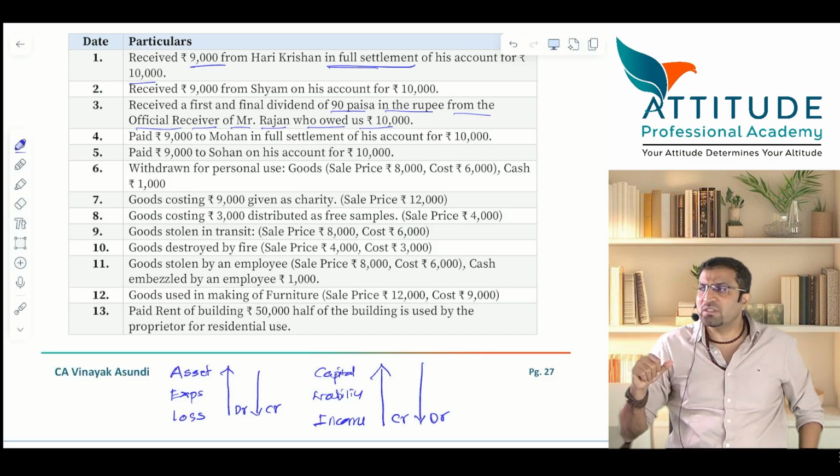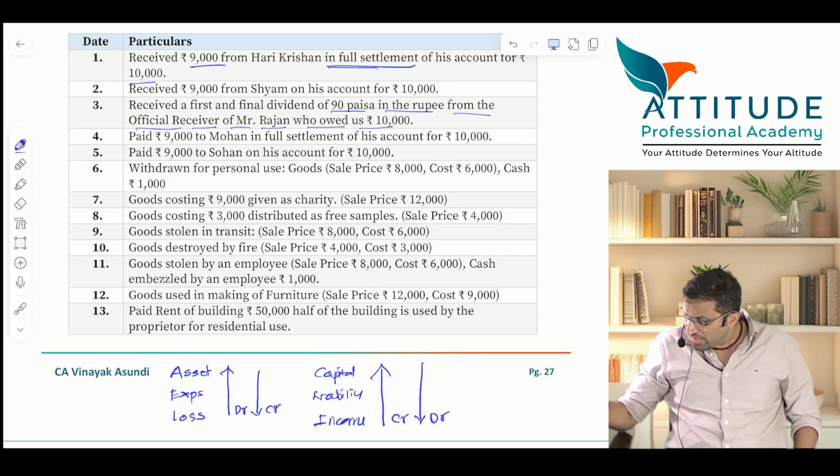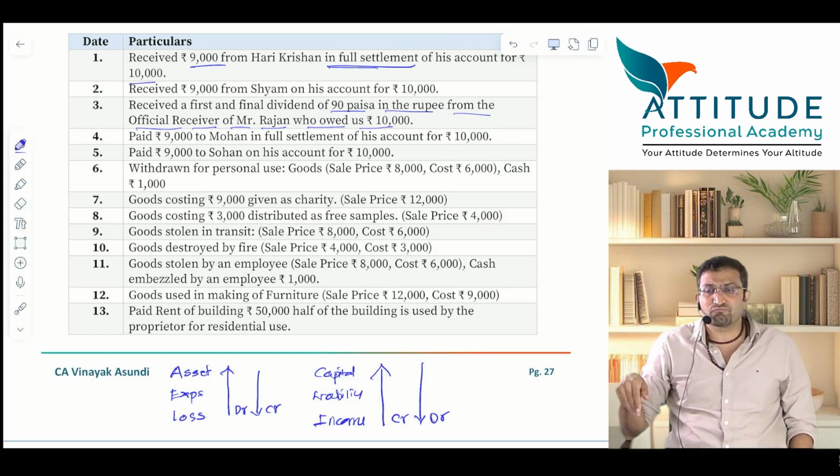What is the proportion? Nikita madam 5 lakhs, sir 10 lakhs. 1:2. So how much will Nikita madam get? 1 lakh. How much will I get? 2 lakhs. Is that clear? Remaining money I have to forget. Even Nikita madam has to forget the remaining money. Is that clear? So that is why here also, Rajan has gone insolvent.